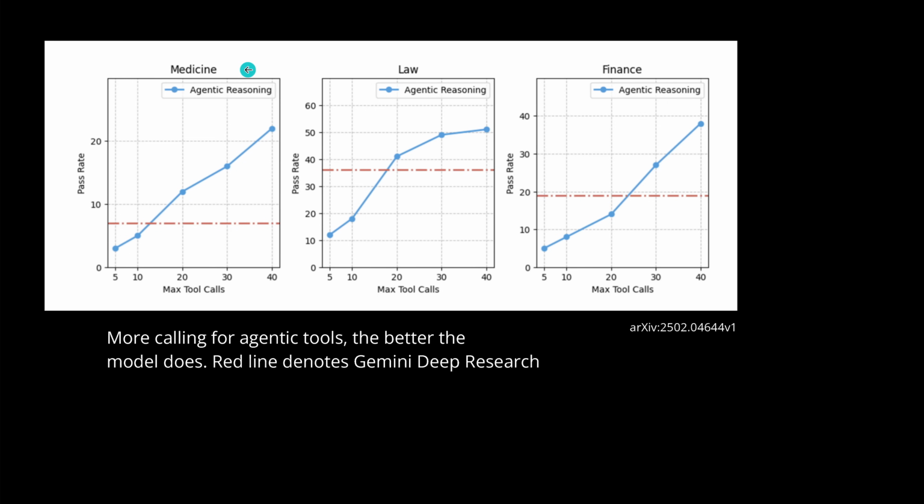You see here, let's say this is medicine, this is law, and this is finance. Here in law, they notice, yeah, it plateaus out here. But I would not argue that 40 tool calls are a performance indicator in itself. Maybe you have to do multiple numerical simulations here, but I don't think that in general, the more tools I call, the better the system performance will be.